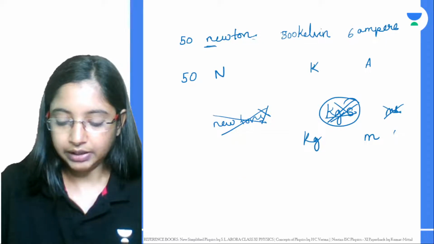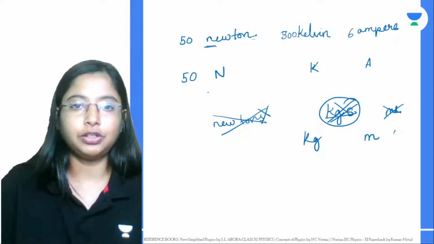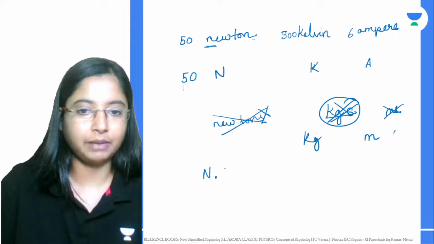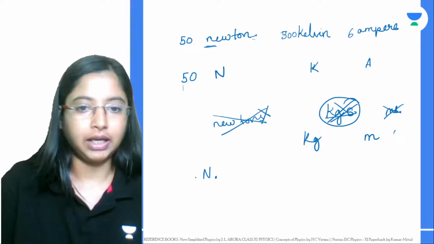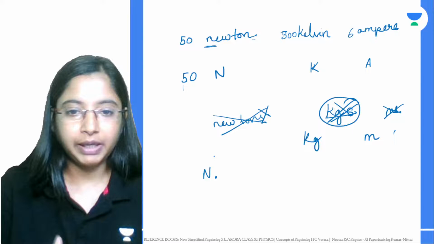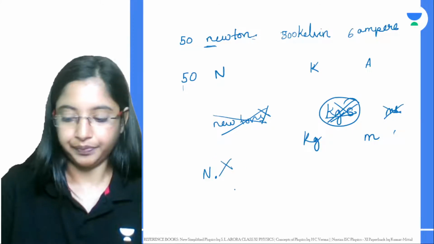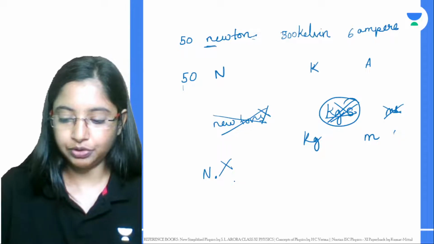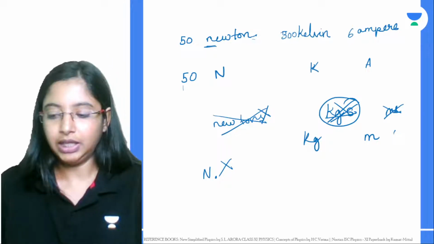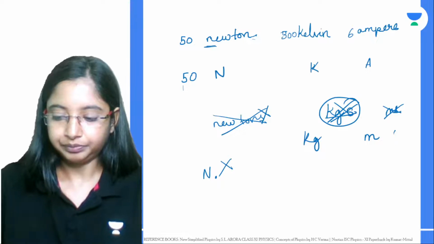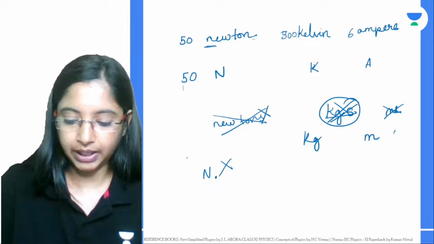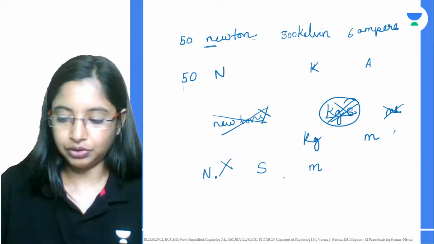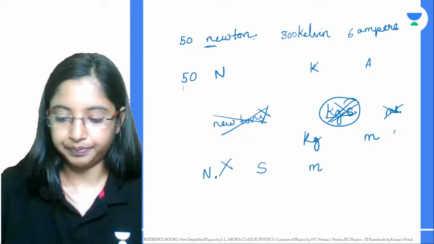Whenever you're writing the units using the short forms, we have a habit of putting a dot, meaning this is an abbreviation or the extension of this particular name. But in the case of units, you're not supposed to do that. No full stop, and no comma has to be put after the symbols. If you're writing m, s, no full stop. If you're writing M, also no full stop or comma after the symbol.